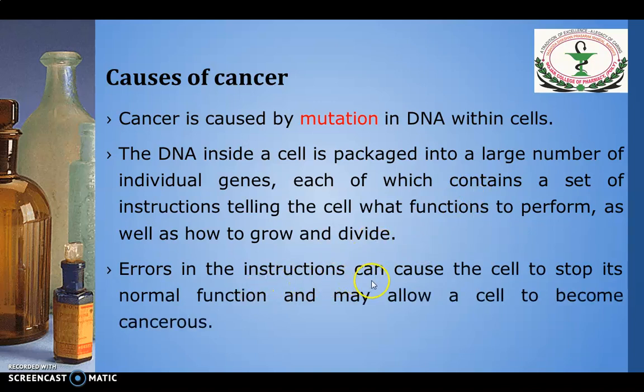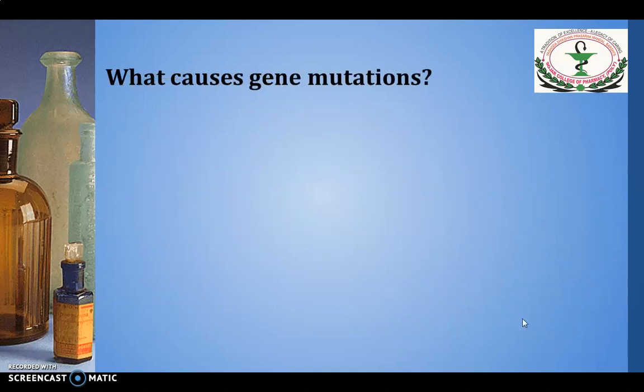Errors in instructions can cause the cell to stop its normal function and may allow a cell to become cancerous. Now, what causes this gene mutation?